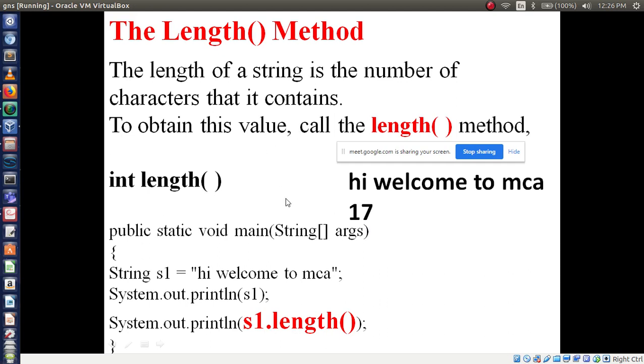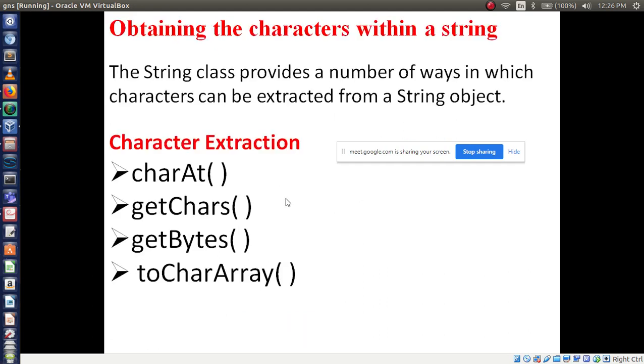Okay. Now we will move on to the next: obtaining the characters within a string. So it is how you will get the characters from the string. That is the meaning. From where? From a string. So you have a string like hi, welcome to MCA. In that line, you can access some characters, right? So that we can call obtaining the characters within a string.